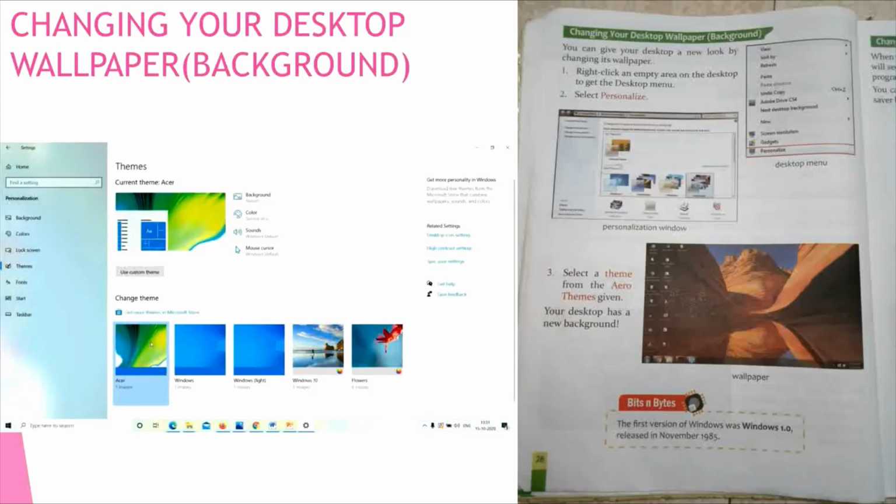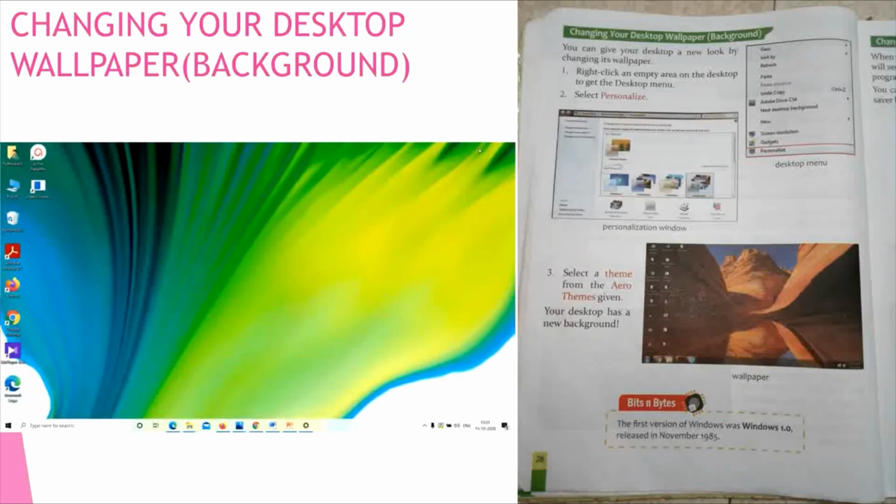As soon as you select it, your desktop has a new background like this. So like this you can change the wallpaper. You can also call it a background or a desktop wallpaper. Children, I think many of you know how to change this wallpaper, but even though, try once again. Okay children.